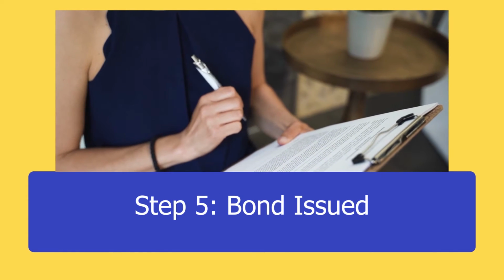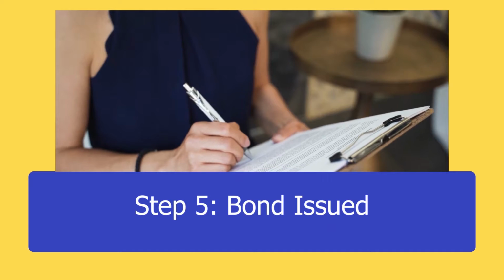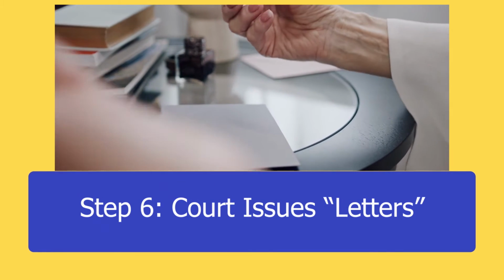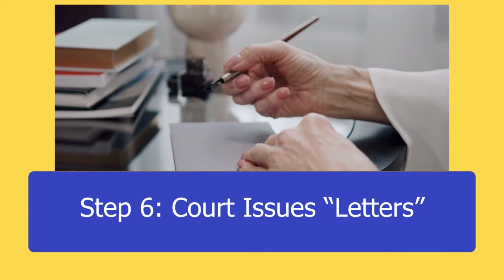Fifth, bond issued. If the judge orders you to obtain a bond, you'll need to secure one. This is basically an insurance policy to protect the estate against the risks of mismanagement by the personal representative administering the estate. Sixth, court issues letters. This document shows that the personal representative is authorized to act on behalf of the estate. If your bond was in place at the hearing, or no bond was required, you should receive these at the initial hearing. Once you receive letters, you will be able to show them to any financial institutions in order to begin the work of the estate administration.